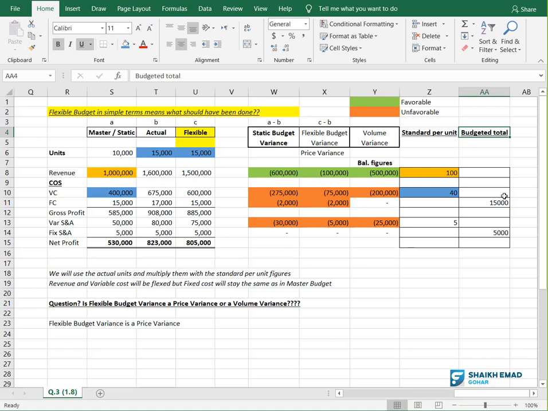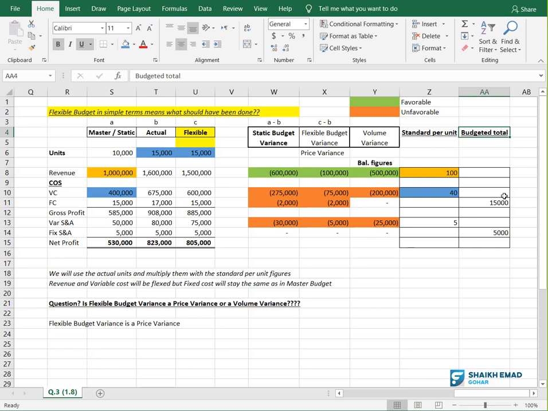Getting it? Even in absorption and variable costing we use this word standard. In activity based costing we use this word standard. Remember, to make one unit we need material handling this much, quality inspection this much. Remember, number of setups this much. It was standard per unit. If you talk in totality, it is called budget, not standard. Getting it? So when I say total, I say budget.